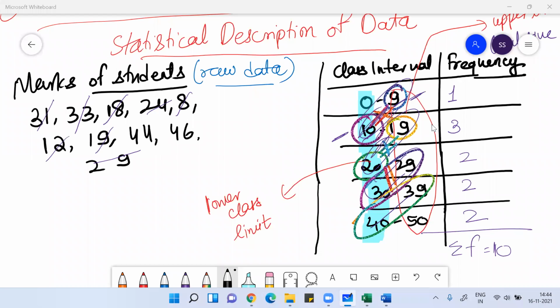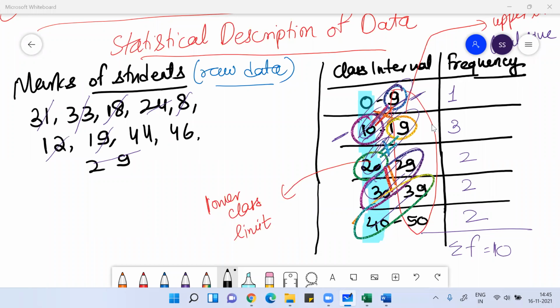You can see different groups here. I just separated them into class intervals like 0 to 9, 10 to 19, 20 to 29, 30 to 39, 40 to 50. I wrote down the frequency. The class interval here is a discrete class interval. As you can see, there's a difference between the upper limit of the nth class and the lower limit of the n plus 1 class, because they are not the same, this is a discrete class interval.